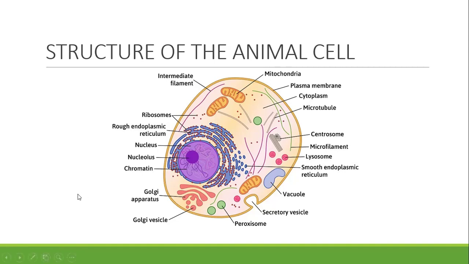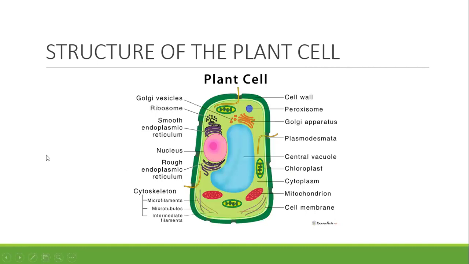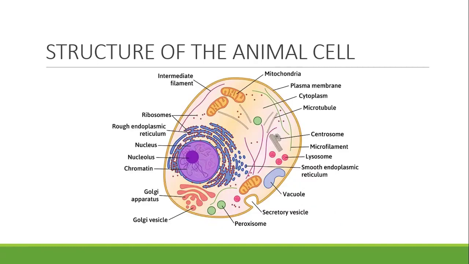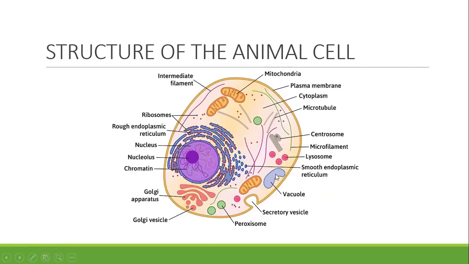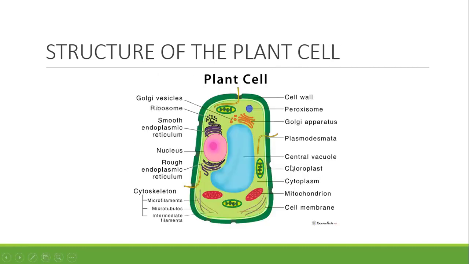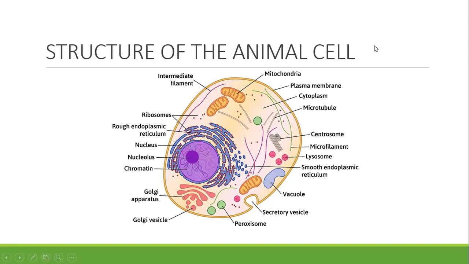If you check this plant cell with this, you start to see some differences. For instance, in the plant cell here, we have a very large central vacuole, while in our animal cell, we have a very small and inconspicuous vacuole. Then another one is that here you can see we have this chloroplast, but in our animal cell, we do not have chloroplast.